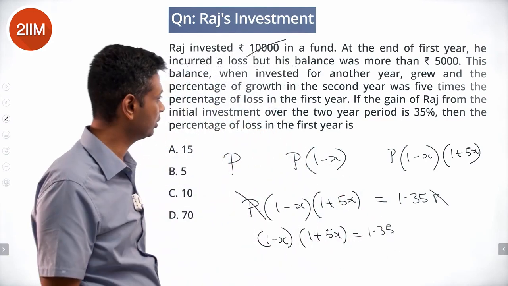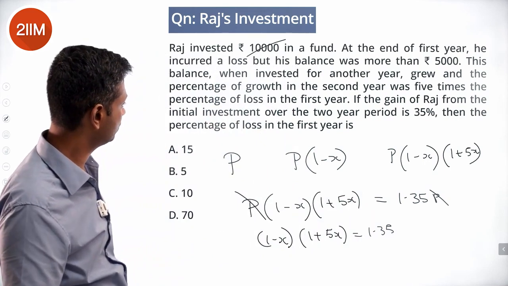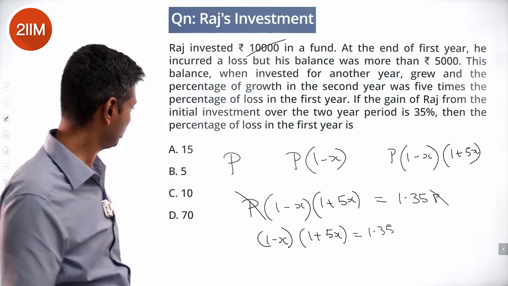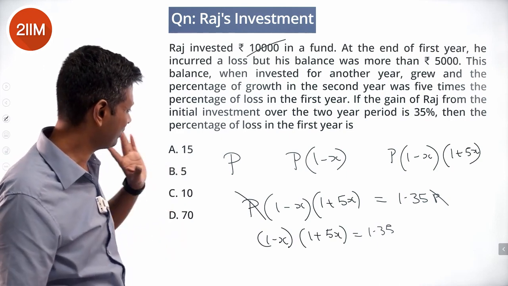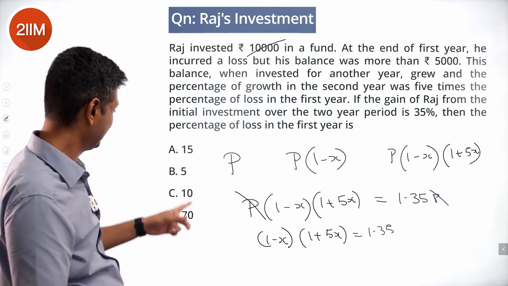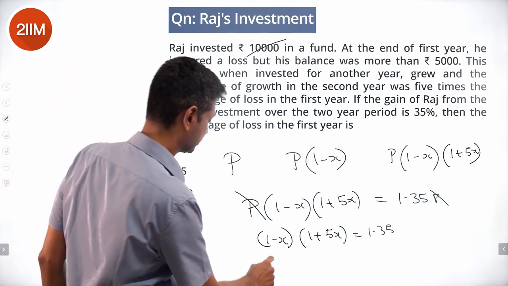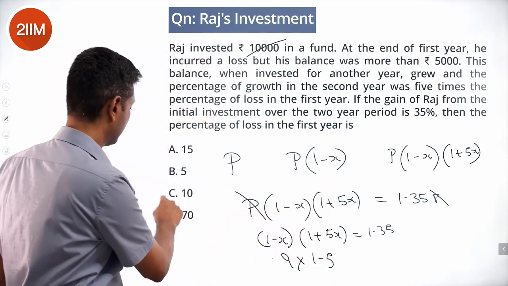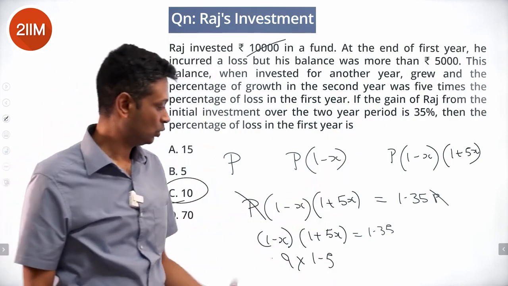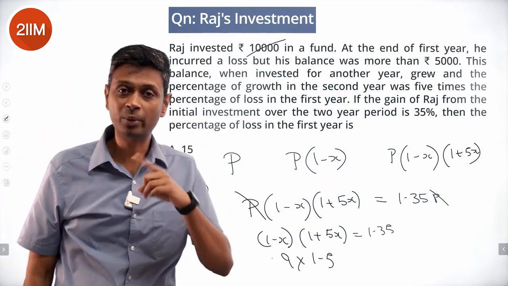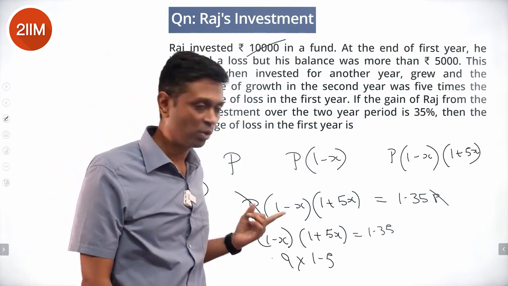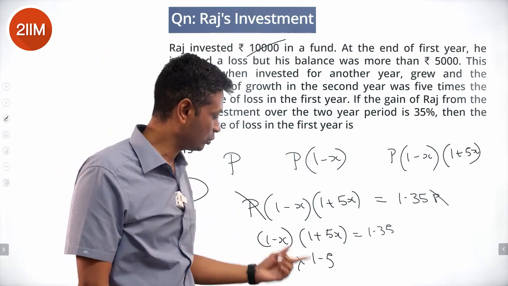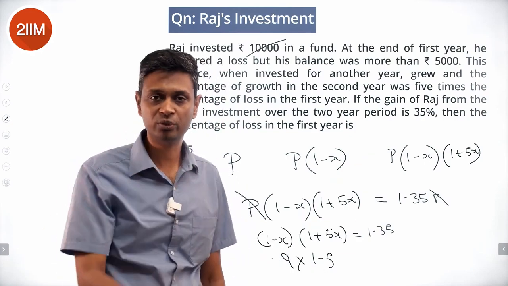Maybe we can guess from here the percentage loss in the first year. Be 0.85 into 1.75? That doesn't work. 0.95 into 1.25? No. 0.9 into 1.5, that is 1.35. Is the answer. 10% is 0.1. 1 minus 0.1 is 0.9. 1 plus 0.5 is 1.5. 0.9 into 1.5 is 1.35. That works. We are through.